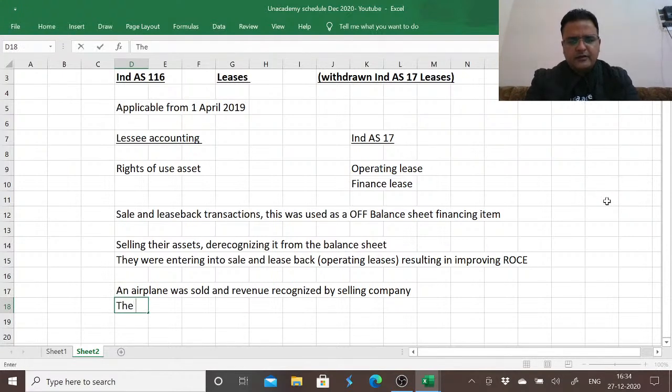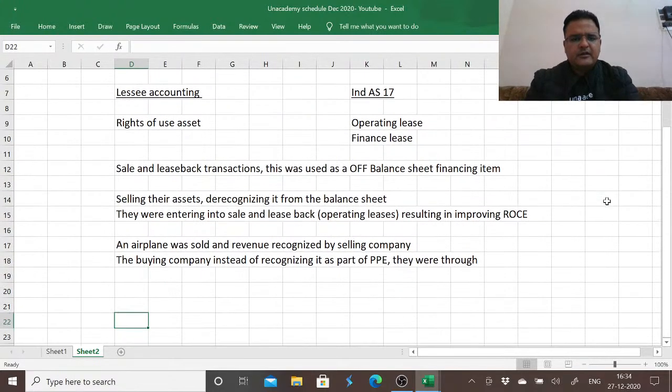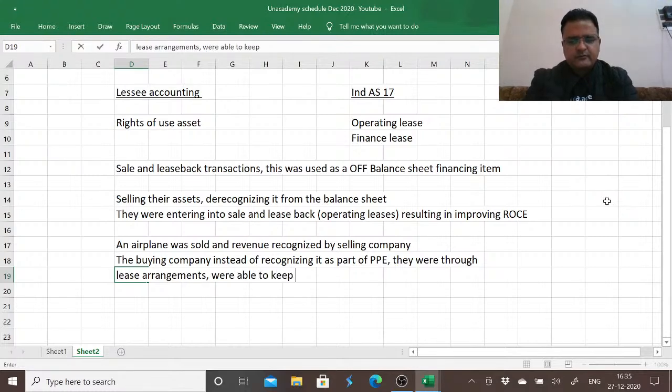The buying company, instead of recognizing it as part of PPE, was able to keep it off balance sheet through their lease arrangements, presenting it as operating leases.